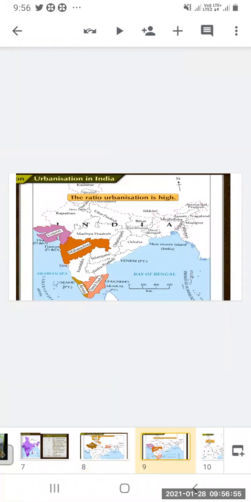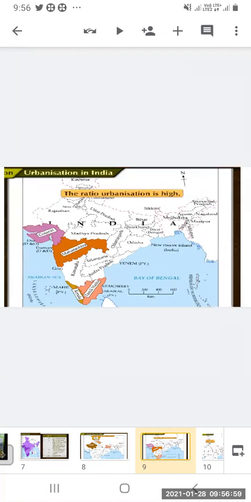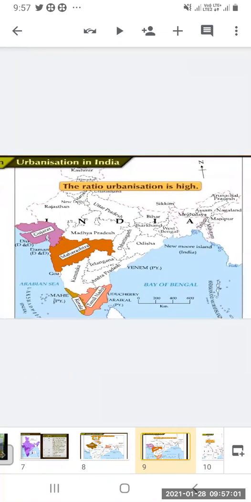Here the urbanization ratio is high. So which states are those? Gujarat, Maharashtra, Kerala, and Tamil Nadu. So most of the population lives in urban areas in these states.